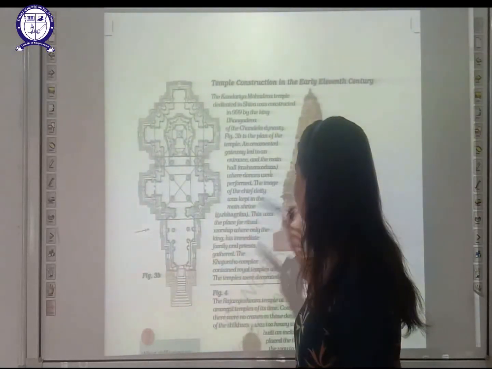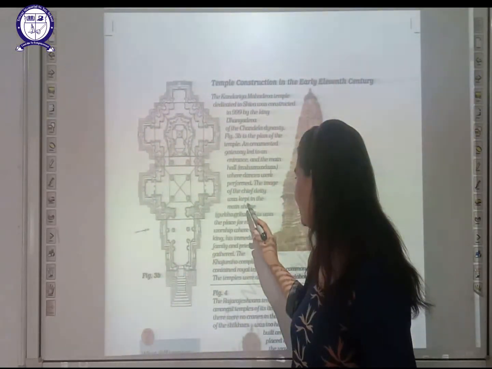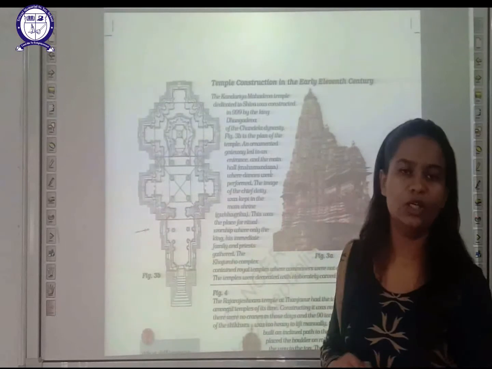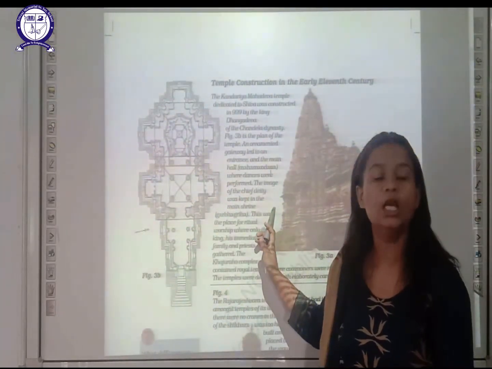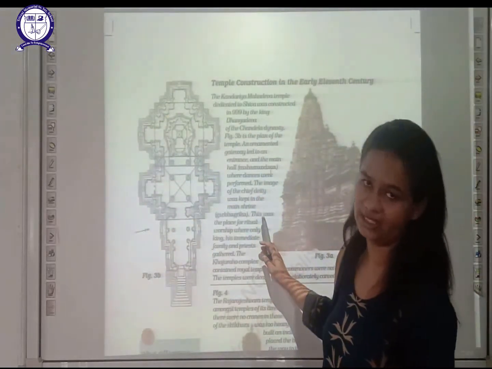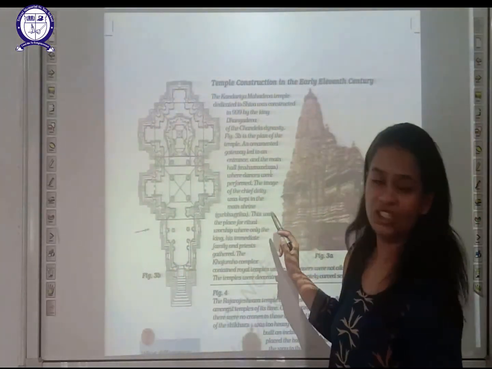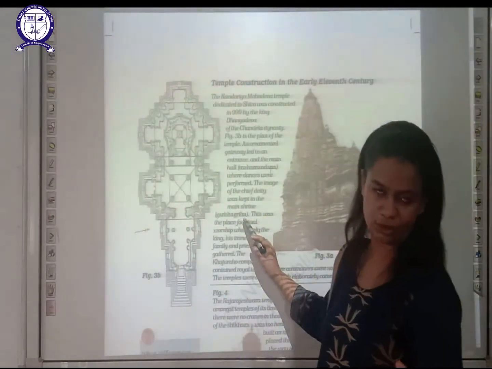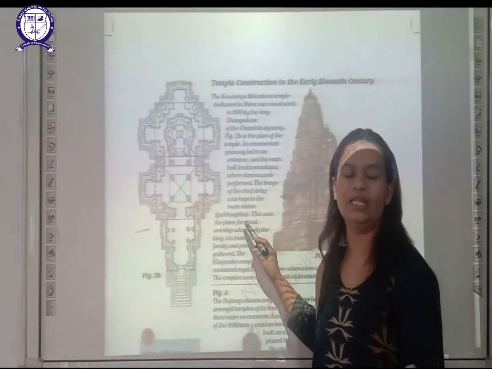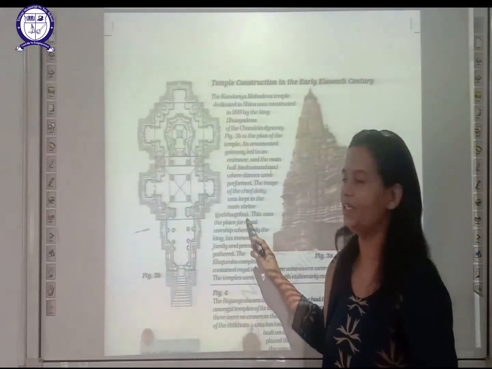So what they said: the image of the chief deity was kept in the main shrine. Who was the chief deity? As this was the Shiva temple, Lord Shiva was the chief deity for this temple. The image of the chief deity, Lord Shiva, was kept in the main shrine, the main area, and that area is called Garbhagriha.